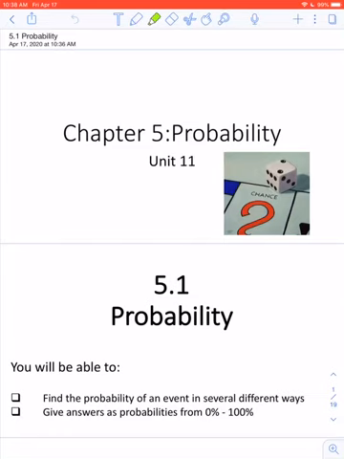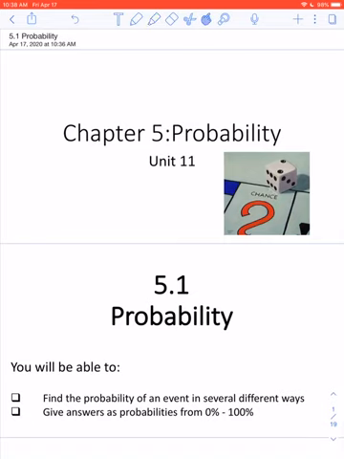Okay, good morning. We are going to be starting our lesson on probability today. This is chapter 5 in the textbook, and probability is all about chance. That's why I have this picture here, which you might recognize from Monopoly. When we talk about probability, we are talking about the chance that something will happen.